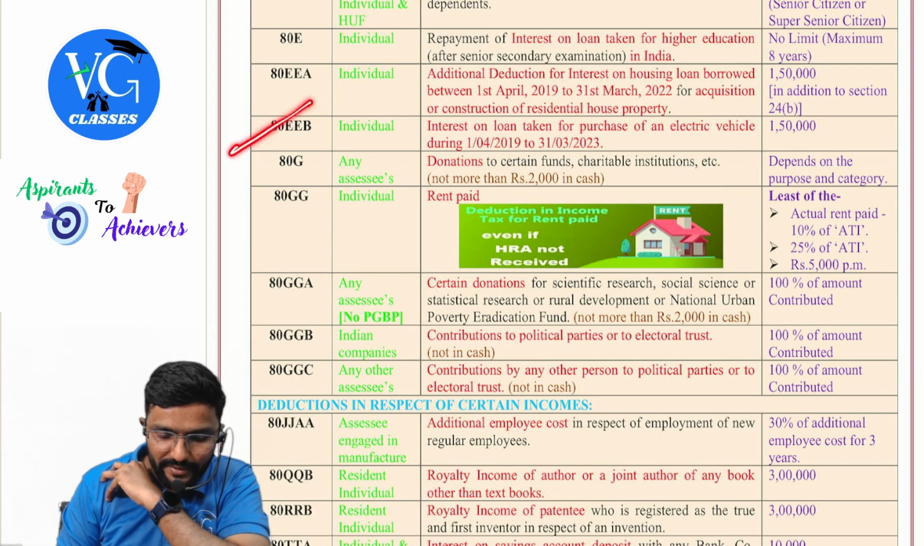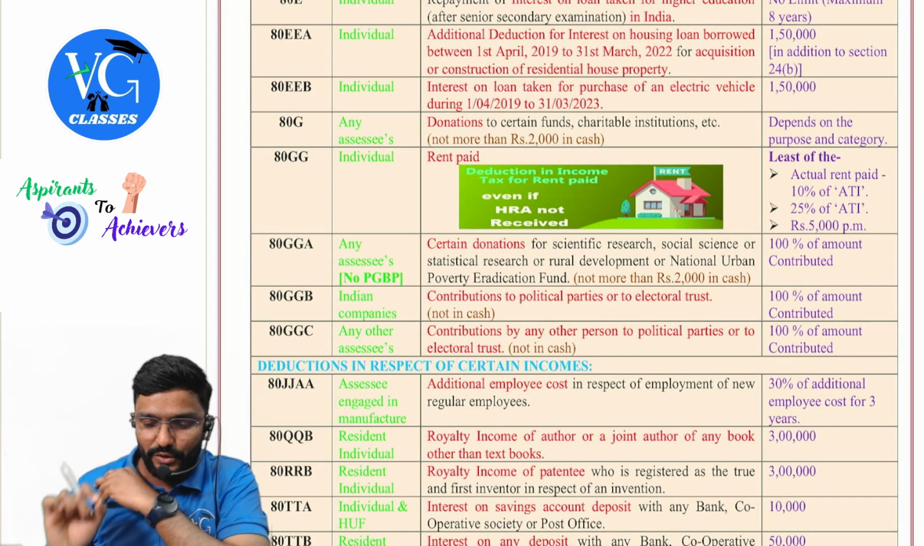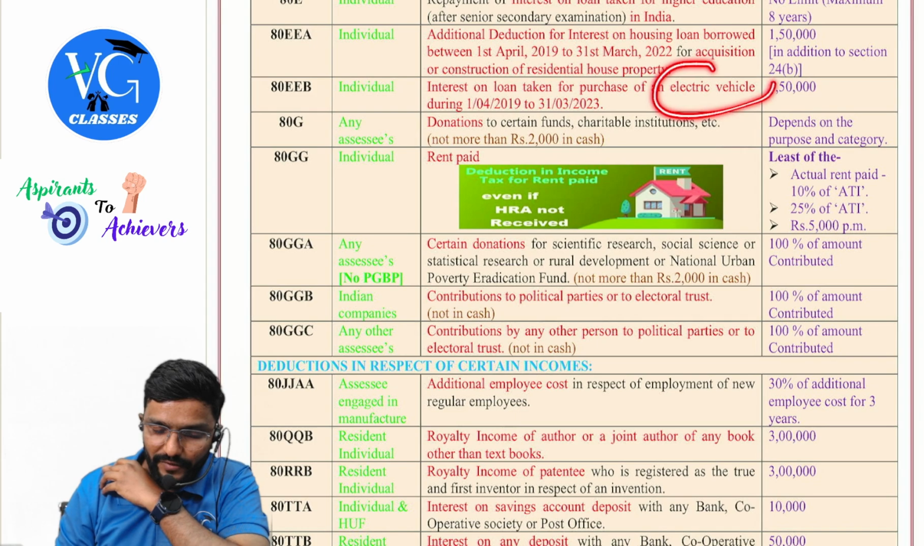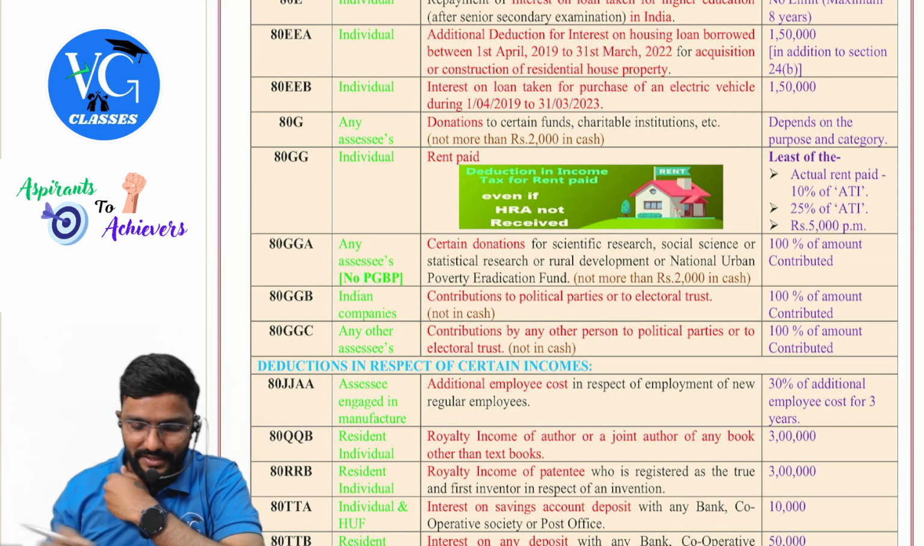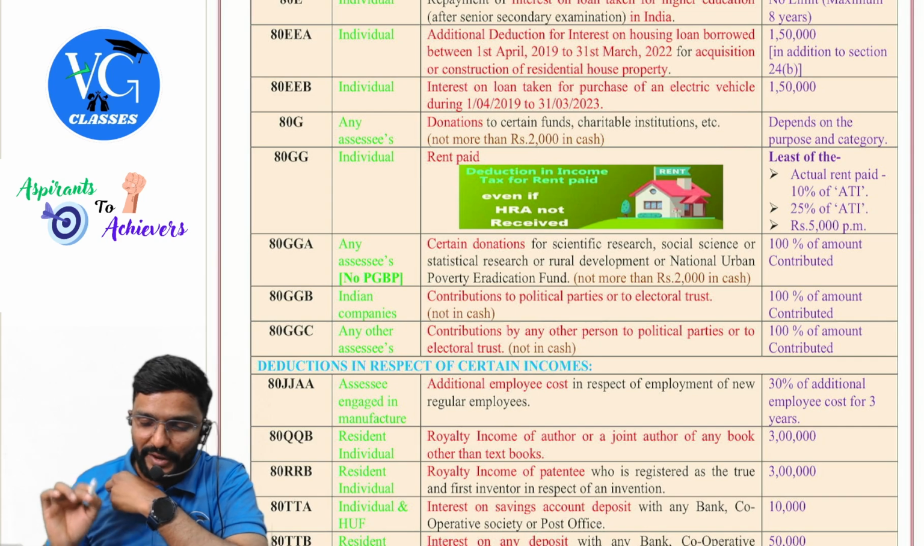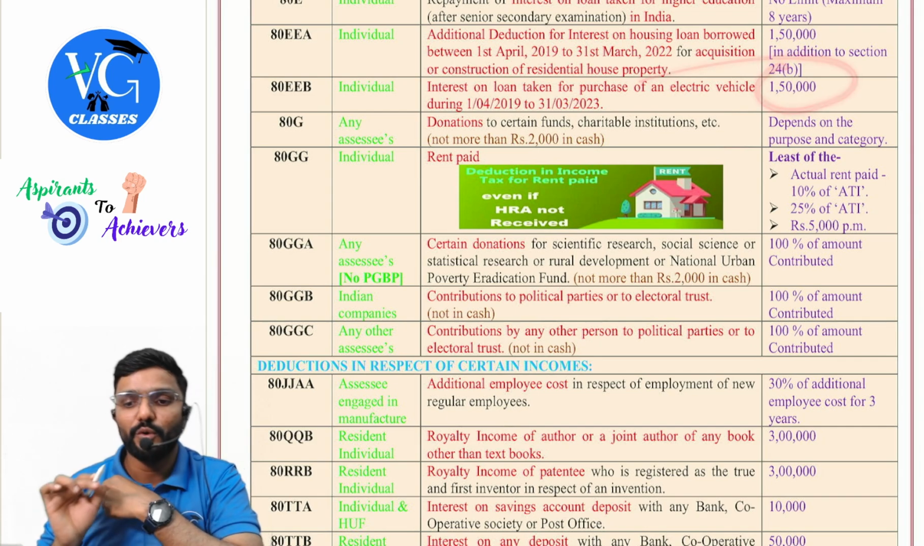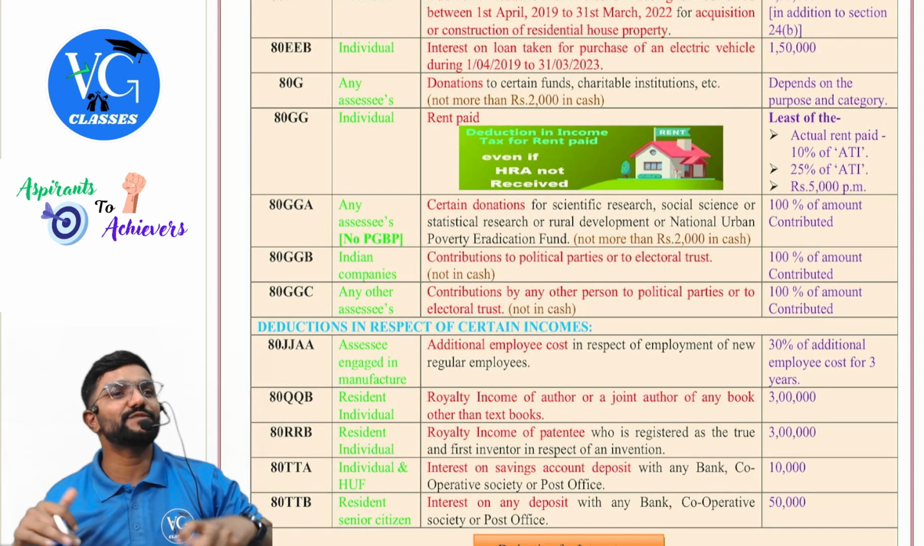Then 80EEB, individual. Interest on loan taken for the purchase of an electric vehicle. Assume a bus. Okay? During 1st April 2019 to 31st March 2023. What is the maximum deduction? 1,50,000. Next, G. G is for givers.